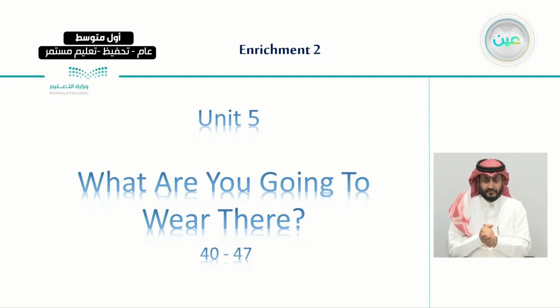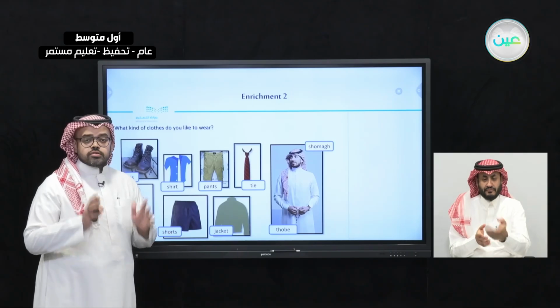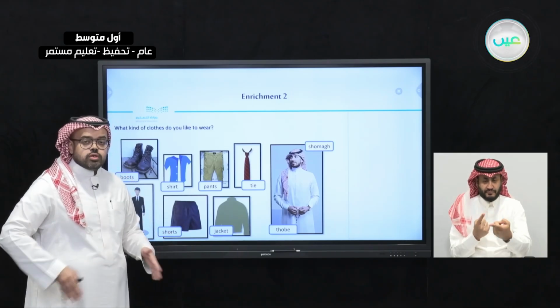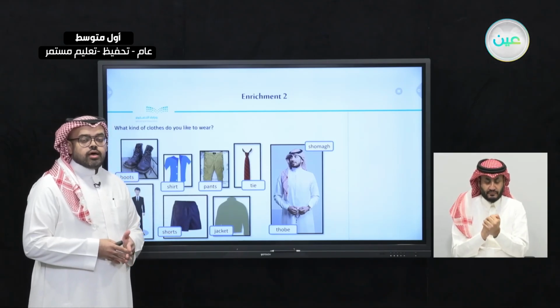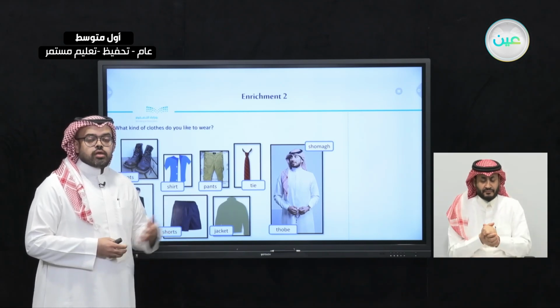The unit we are about to cover for today and review is unit 5, which is called What Are You Going to Wear There? And you can find it on pages 40 until 47. In this unit, the first thing we have learned is how to differentiate between different clothing among men and women.